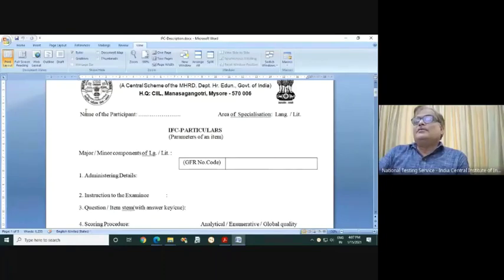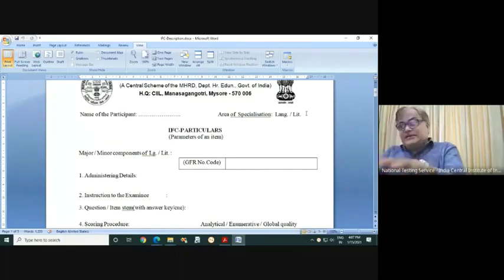So name of the participant or item writer, then area of specialization. You have to put a tick mark on language or literature, from which that particular question is based. Your specialization may be in language, but you can write a question in literature. So based on the area from which you are writing that question. This GFR code, in other words, is known as aspect number.